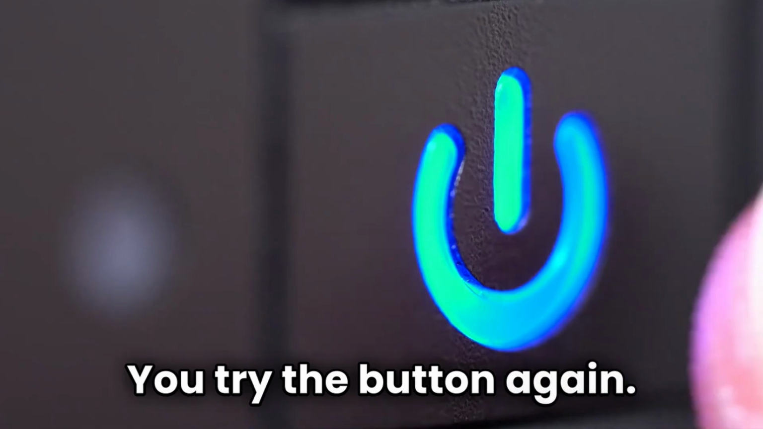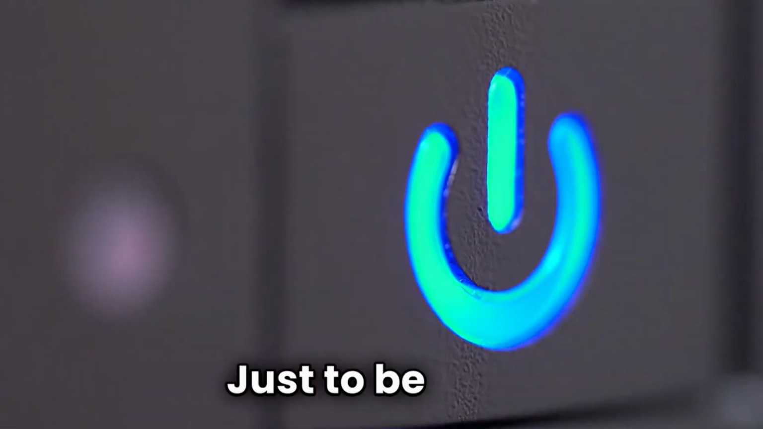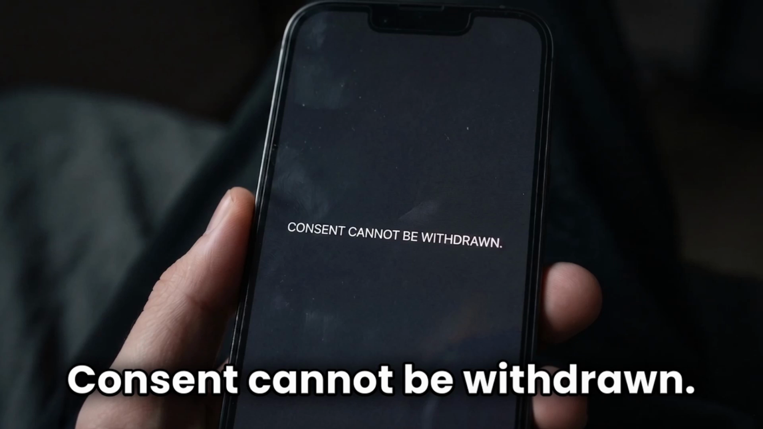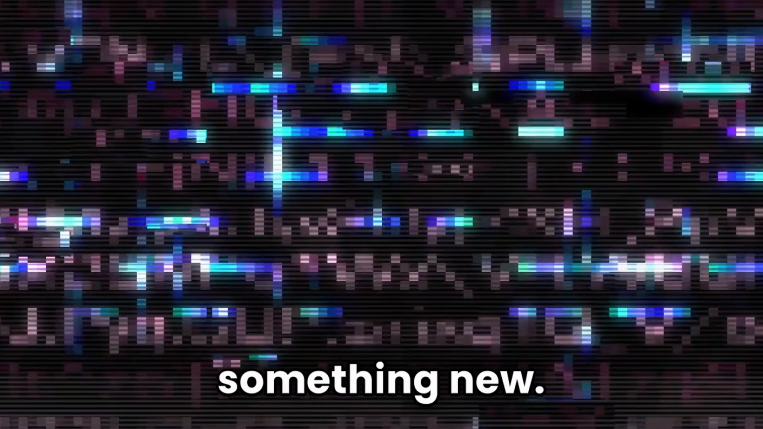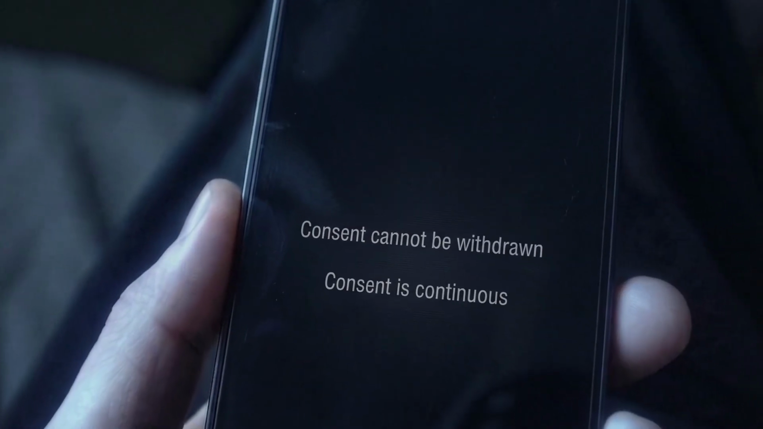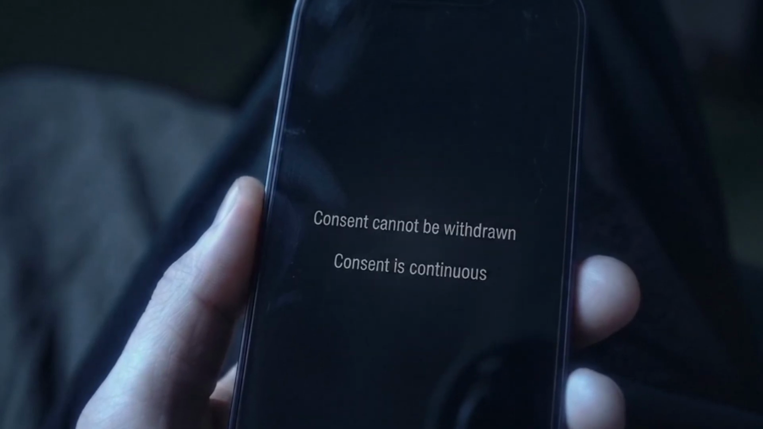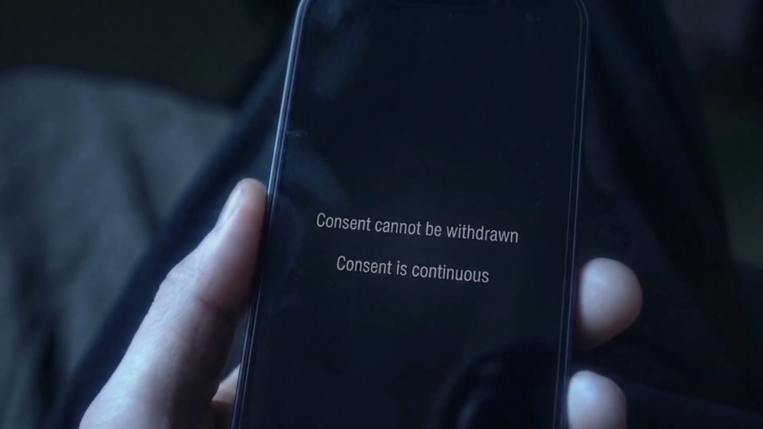It disappears on its own. You try the button again. One more time, just to be sure, withdraw consent, tap. Consent cannot be withdrawn, but this time there's something new. A second line appears, fainter, almost hidden beneath the first. Consent is continuous. Consent cannot be withdrawn. Consent is continuous.